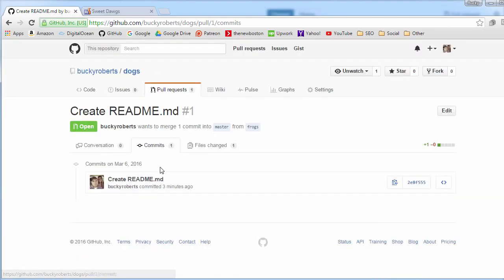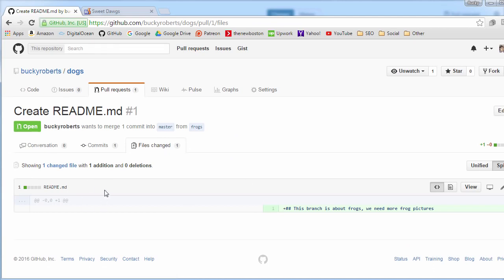Now this next tab, this commits right here, you can actually have a bunch of different changes in a single pull request. So if this guy was working on a bunch of changes for like a month, then this would have multiple commits on it, but we just made a simple commit for this little demo. And this one right here, of course, is pretty easy to understand. Just like the last video, we saw that the old was on the left and the new was on the right. Well, we just made this file for the very first time, so that's why it has nothing on the left and it has our changes on the right.